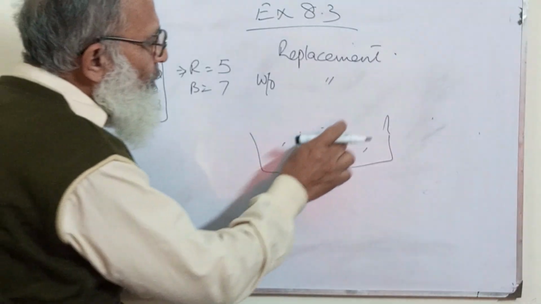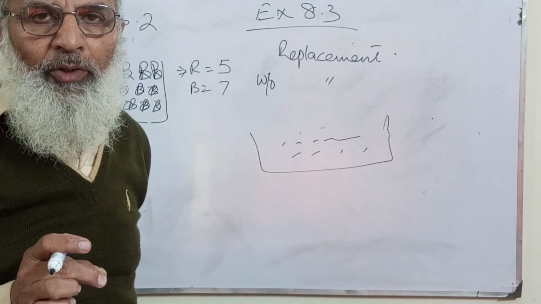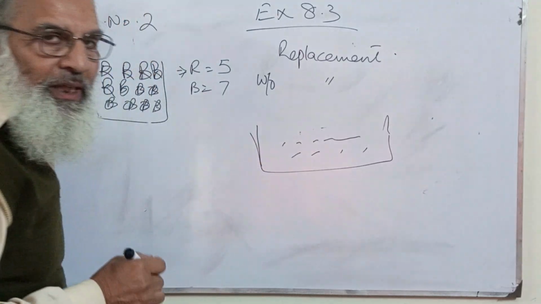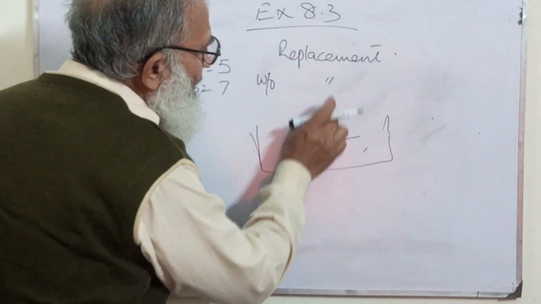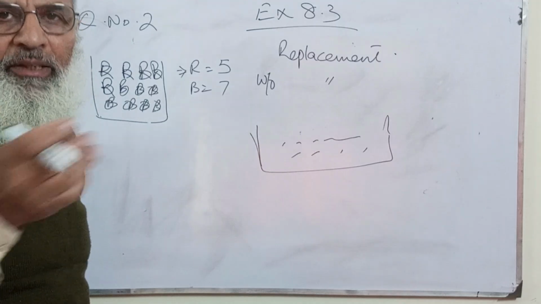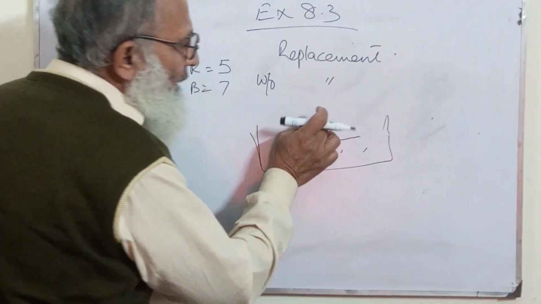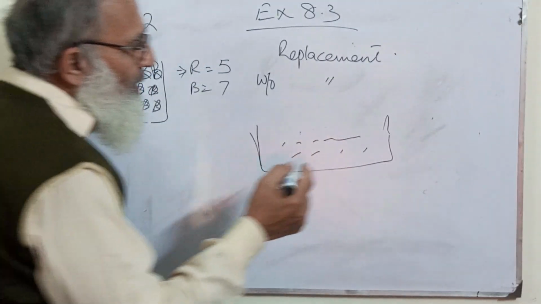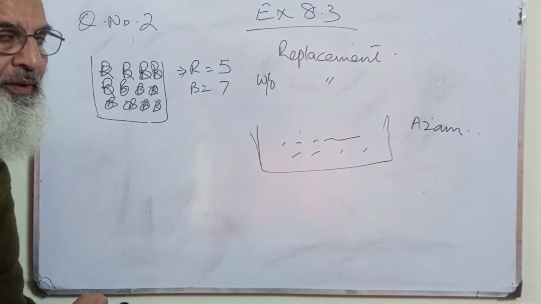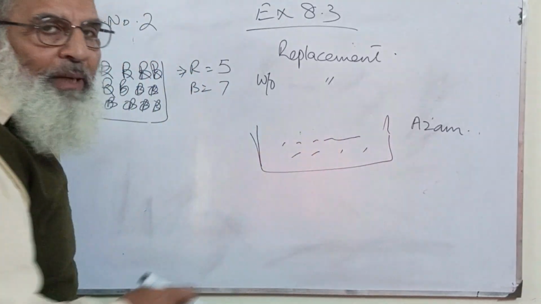Now you just pick a chit from here. Just note this point very carefully: when you pick a player, because a name has been written on each chit, for example, Azam has been picked from here, we will not replace it back.